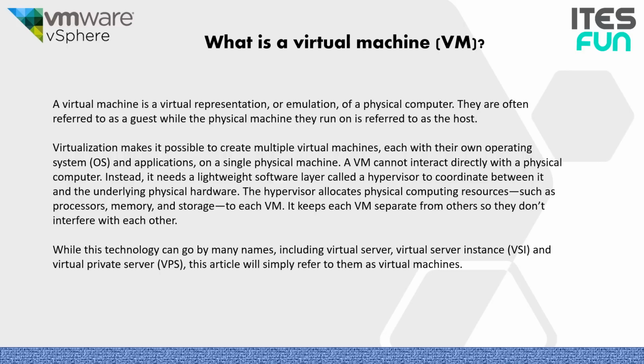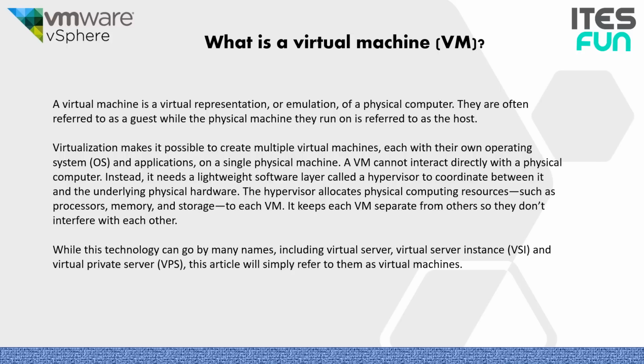Virtualization makes it possible to create multiple virtual machines, each with their own operating system and applications, on a single physical machine. A VM cannot interact directly with a physical computer. Instead, it needs a lightweight software layer called a hypervisor to coordinate between it and the underlying physical hardware as well.